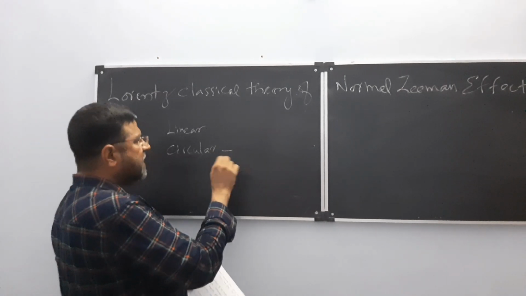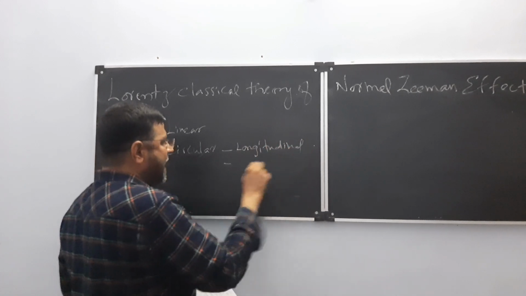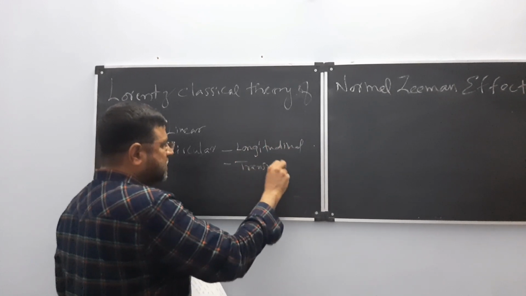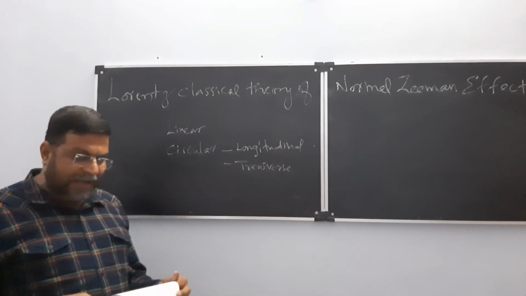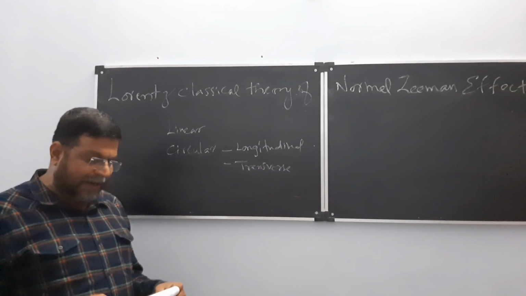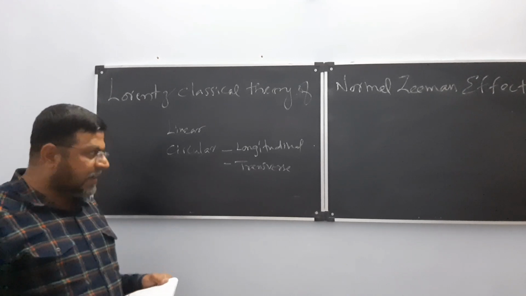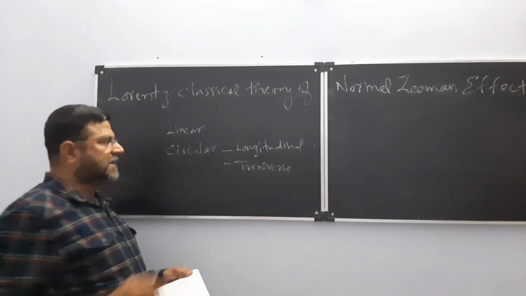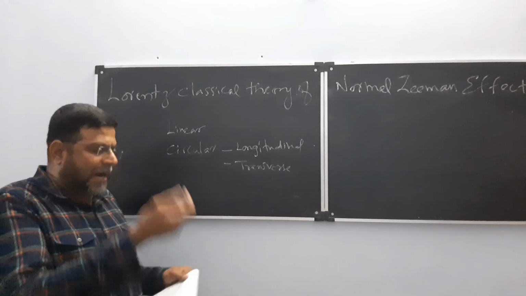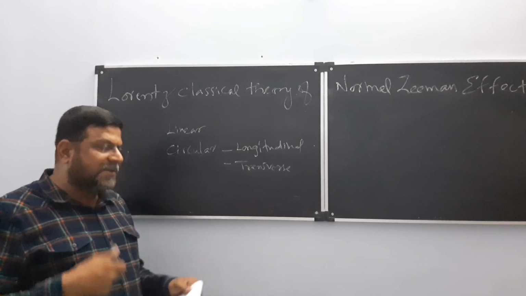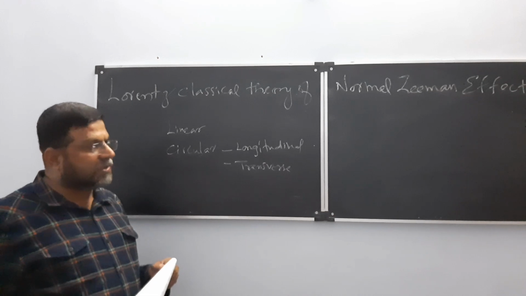This circular motion is made into 2, that is longitudinal and another one is transverse. So the linear motion is not affected by the field. Hence the frequency acquired by the component is unchanged by the magnetic field. The other 2 circular components, longitudinal and transverse, one is getting accelerated, another is getting decelerated. That means one makes the frequency increase and the other makes the frequency decrease.